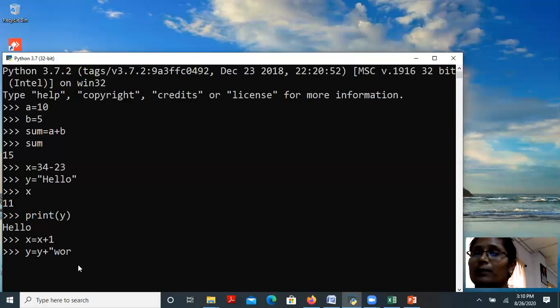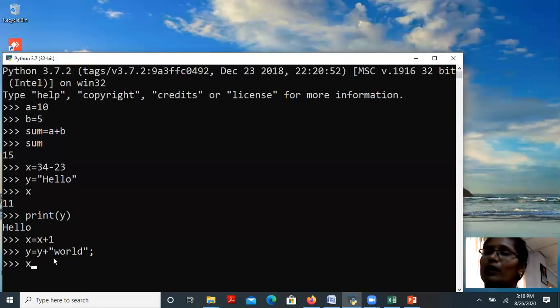It is not compulsory to give hello world, it's your choice. If you want to give your name, if you have two names, you can use it. The y has hello and plus world, so hello world will be added and stored in y.